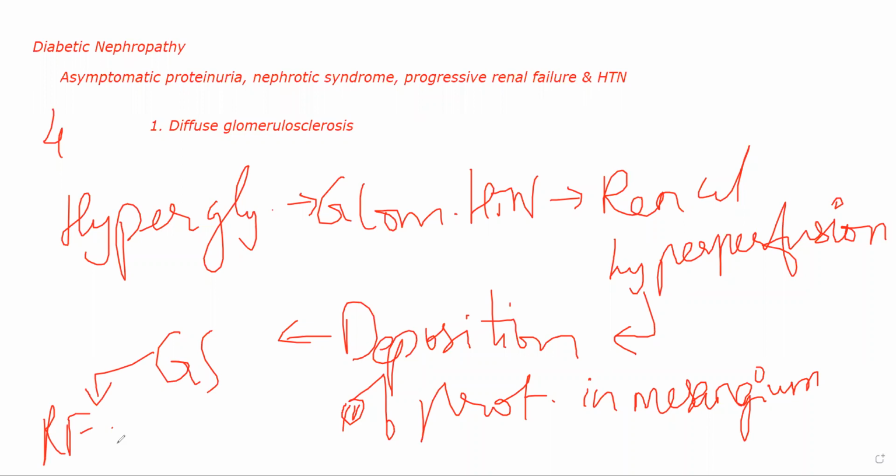It will cause hyperperfusion in your kidneys. From hyperperfusion, the patient's mesangium will start seeing more and more deposition of proteins, which will lead to glomerular sclerosis, ultimately leading to renal failure. This is the progression of how the pathogenesis of lesions will occur in diabetes mellitus, especially diabetic nephropathy. Okay. Now we'll discuss the other three types of pathological changes in the next class. Okay, we'll also start pyelonephritis in the next class.